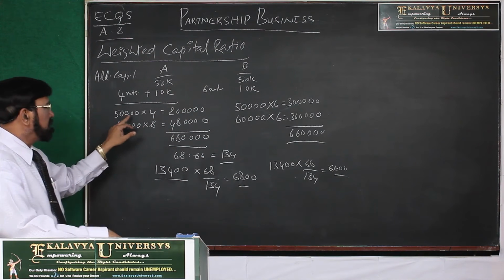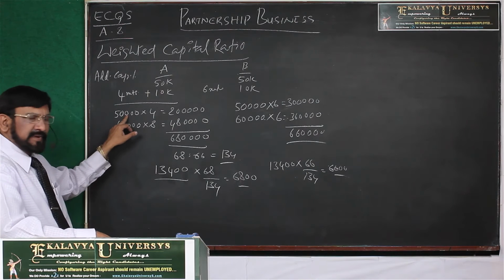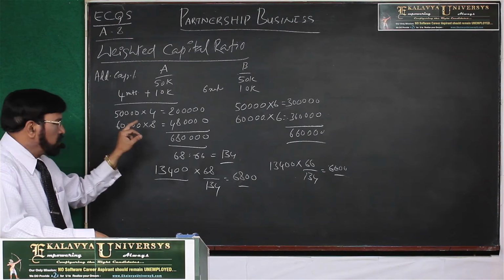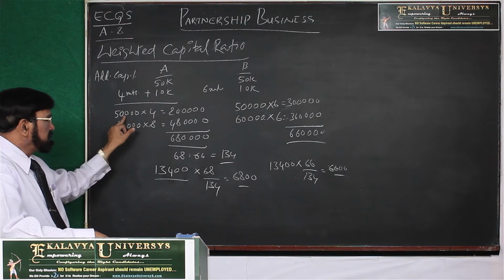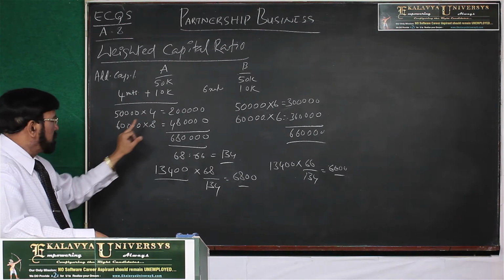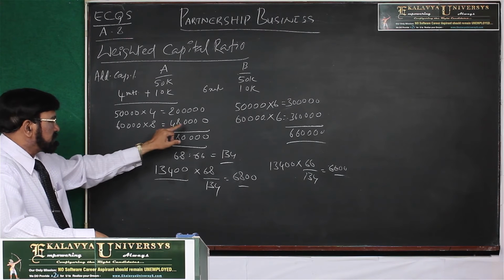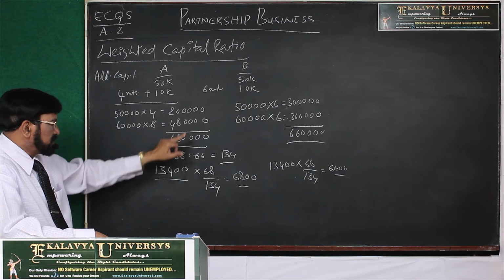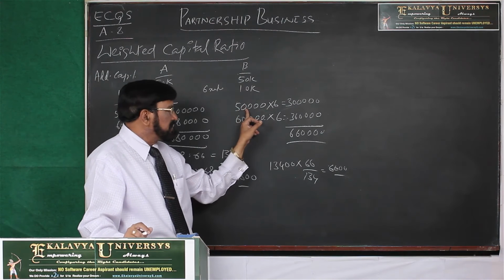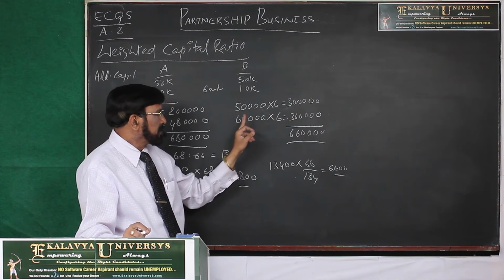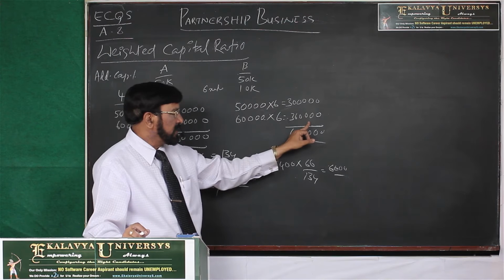This you have to understand: how much amount, and how long the capital is retained. For A, 50,000, 4 months, 2 lakh. 60,000, 8 months, 4,80,000. Then find the sum. Thereafter, as far as B is concerned, 50,000, 6 months, 3 lakh. 60,000, 6 months, 3,60,000.